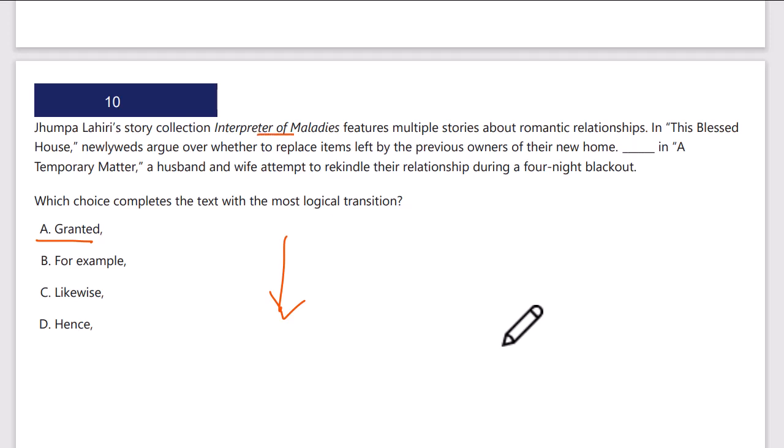So what's it doing? It's got a collection, and it features multiple stories about romance and romantic relationships. So these are different stories. This is one example of a story. This is another example of a story. So This Blessed House, the first example, argues something about whether these romantically involved people should replace items or not. Also, no, or secondly, maybe sequentially, secondly, in A Temporary Matter, a husband and wife try to rekindle after a blackout. So, granted,